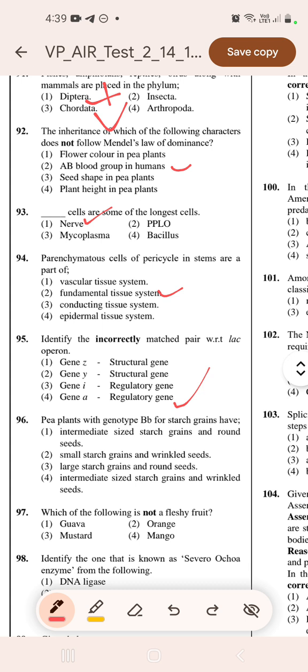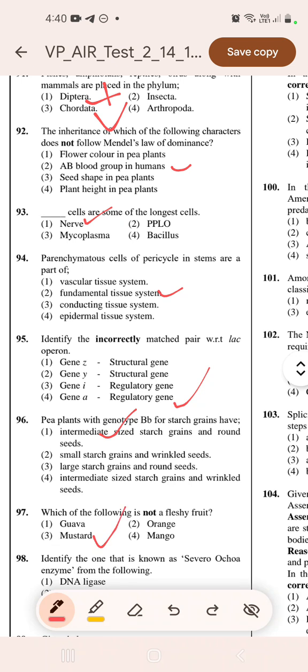96. Pea plants with genotype capital V small v for starch grains have intermediate size starch grains and round seeds. 97. Which of the following is not a fleshy fruit? Guava, orange, mustard, mango. That is mustard.